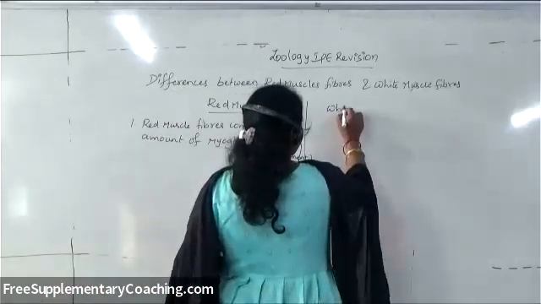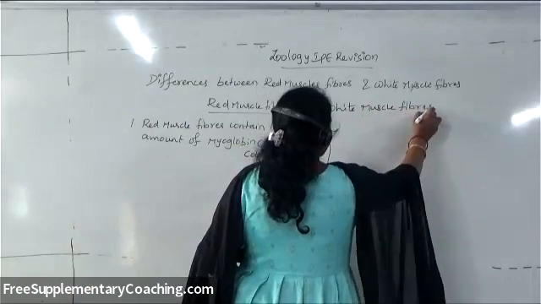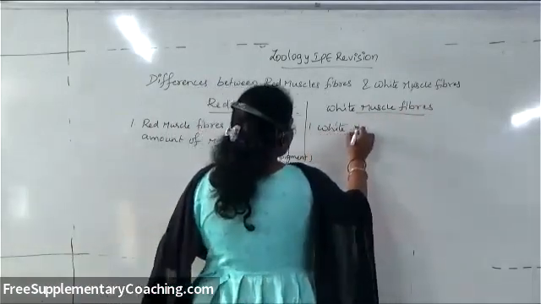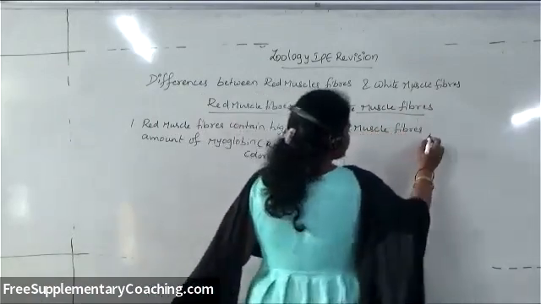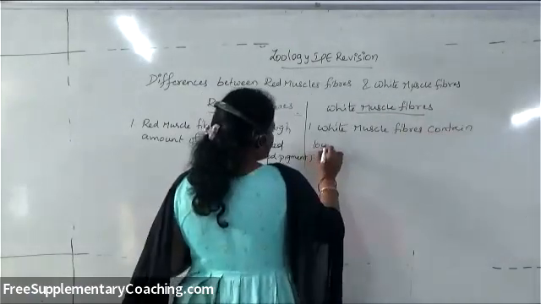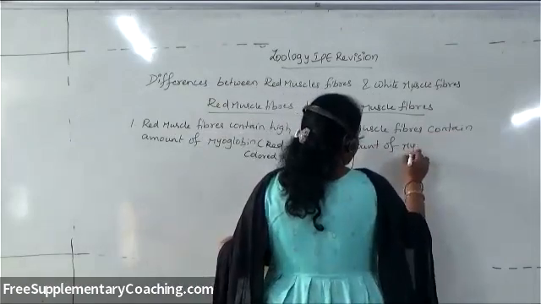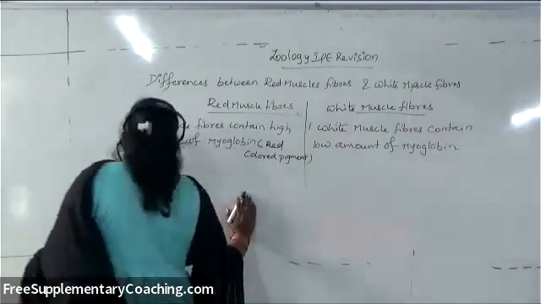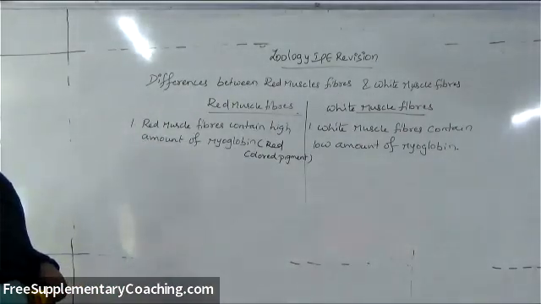And white muscle fibers. So what are white muscle fibers? White muscle fibers are those which contain a low amount of myoglobin. That's why they are white in color.